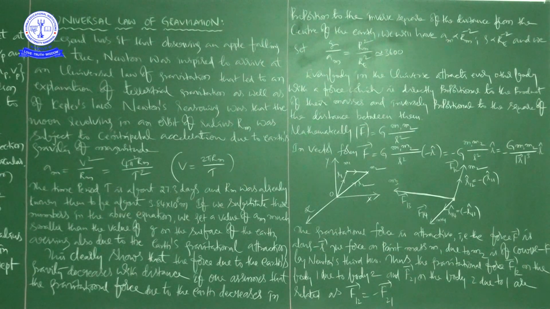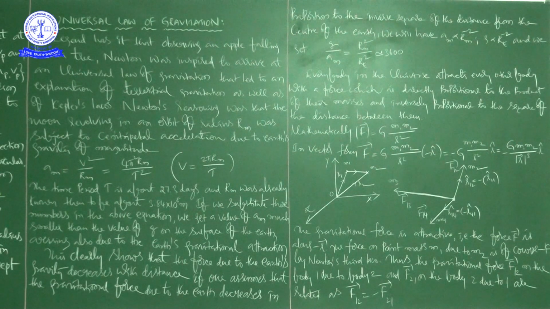For a physical statement in physics we give a mathematical form. The force is directly proportional to the product of their masses, mathematically m1 m2, and inversely proportional to the square of the distance, r square. If we remove the proportional symbol, we get a constant, the universal gravitational constant, capital G. The value of capital G is 6.67 into 10 to the power of minus 11 Newton meter square per kg square. This is the mathematical form of Newton's universal law of gravitation.